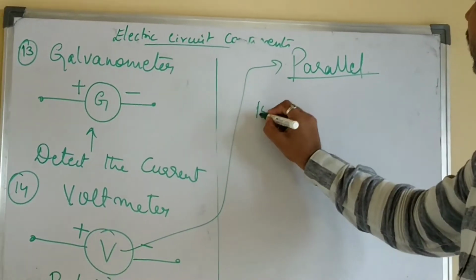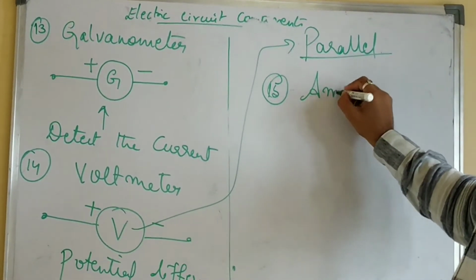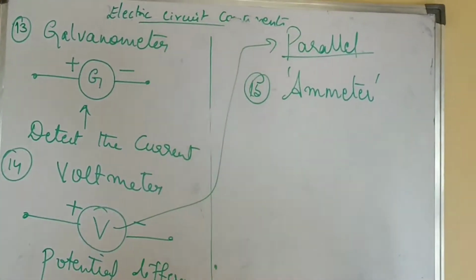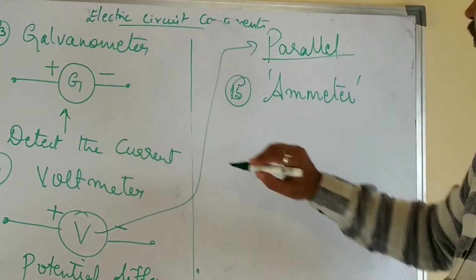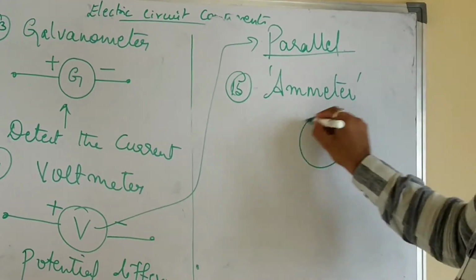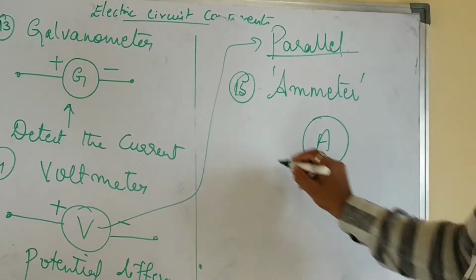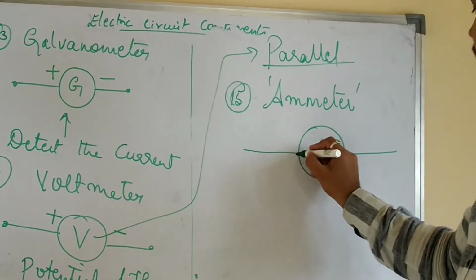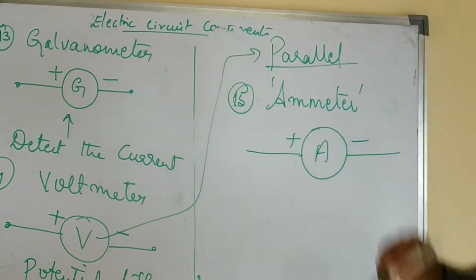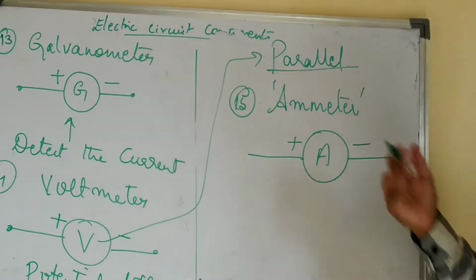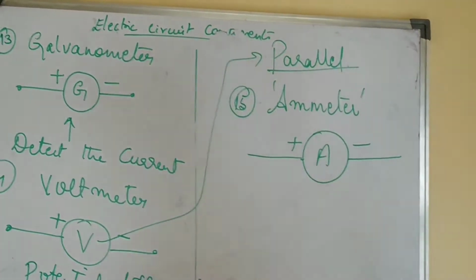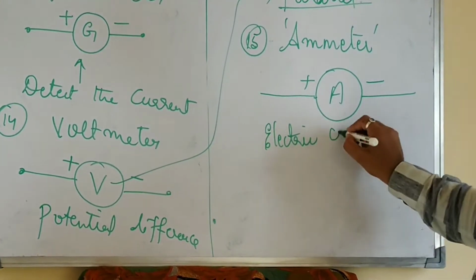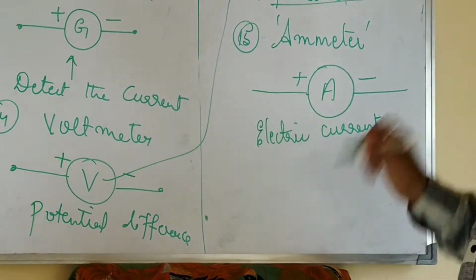Remember. Next device is ammeter. This ammeter is represented by, now this is the symbol of the ammeter. Draw a circle, within the circle write A, capital A. Now it is also having positive terminal and negative terminal. Now why ammeter? Ammeter is the device used to measure electric current in the circuit.